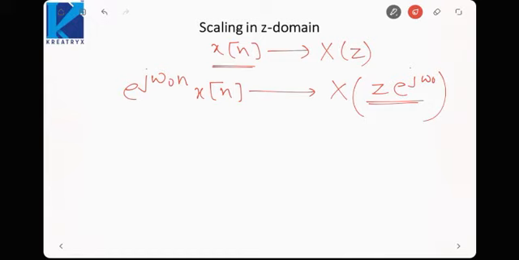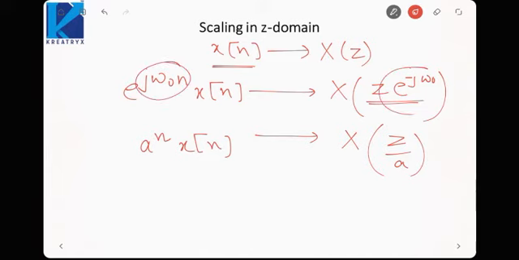Otherwise, if we take something like a raised to power n times x[n], it would be X of z by a. So this should be minus j omega naught, e raised to power minus j omega naught. Again, here you can remember the property, like I told you in the case of Fourier transform or Laplace transform, that the sign here in time domain is opposite to the sign here in frequency domain when we are doing frequency scaling. So that will be the case. So here it will be X of z by a.